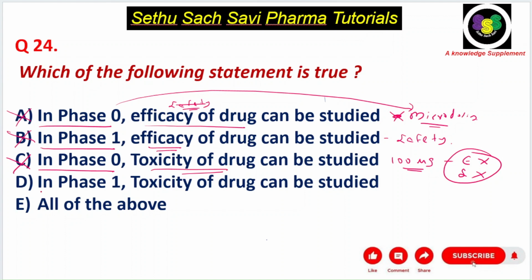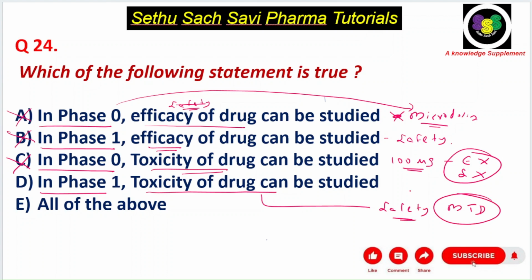Let's look into the D choice. In phase 1, toxicity can be studied. Yes, we told that in phase 1 we'll check the safety of a drug, the maximum tolerable dose. That means we'll study the toxicity. So which statement is true? The correct statement is D choice. D choice. Okay. Next question.